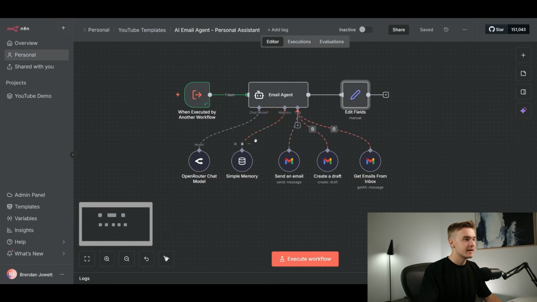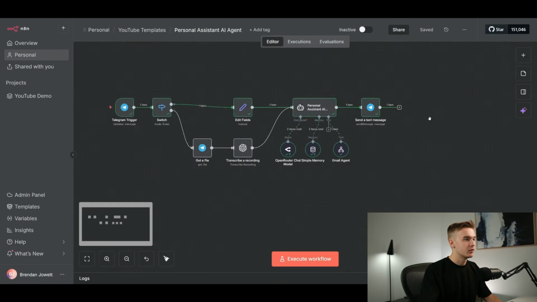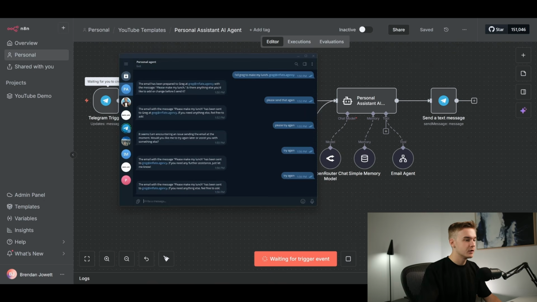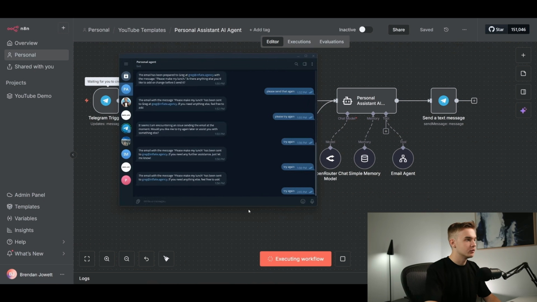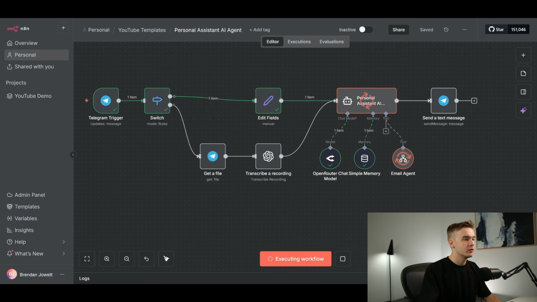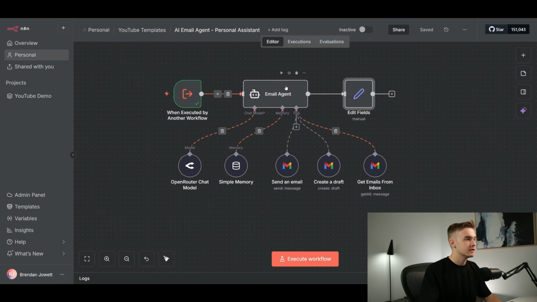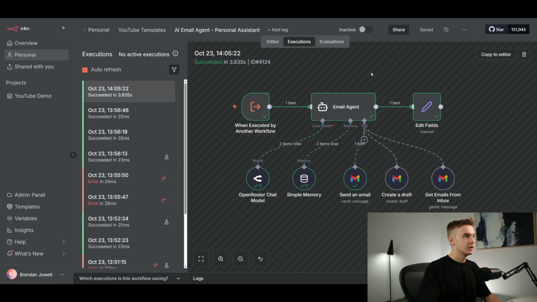So I'll hit save and I'll go and try to give this thing a run once again. So I'll hit execute workflow, try and see if I can get it to send Greg an email once again. That will get sent off. Trigger this tool, that should come through. Doesn't look like I've set it up enough to actually use it. So I'm going to jump into the email agent. So that ran through perfectly.